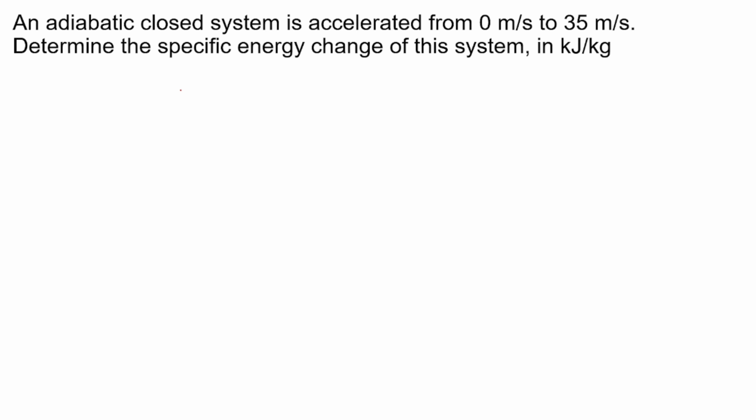Now for this problem, basahin natin. An adiabatic closed system is accelerated from 0 meter per second to 35 meter per second. Determine the specific energy change of the system in kilojoules per kilogram.